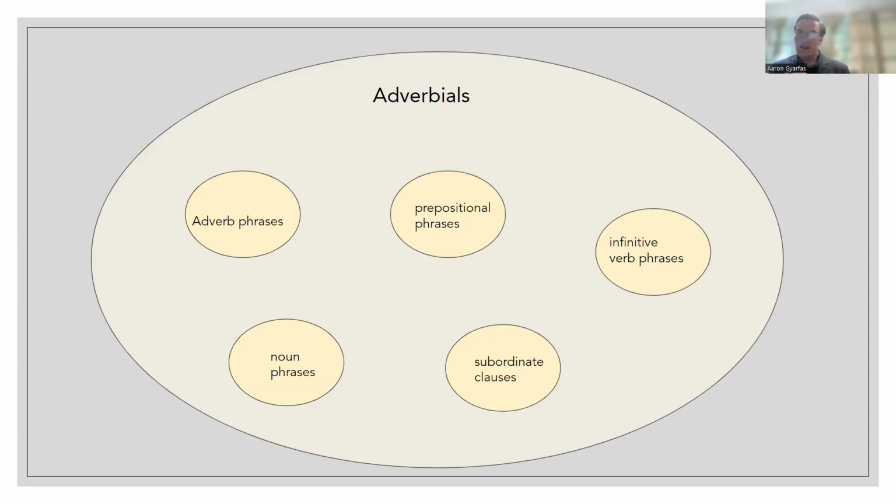So of course, an adverbial is modifying a verb. So of course it may be an actual adverb phrase modifying the verb, but it could be a noun phrase. It could be a prepositional phrase, an infinitive verb phrase, a subordinate clause. All of these different types of phrases and clauses are also modifying the verb. They're giving you more information about the main verb.